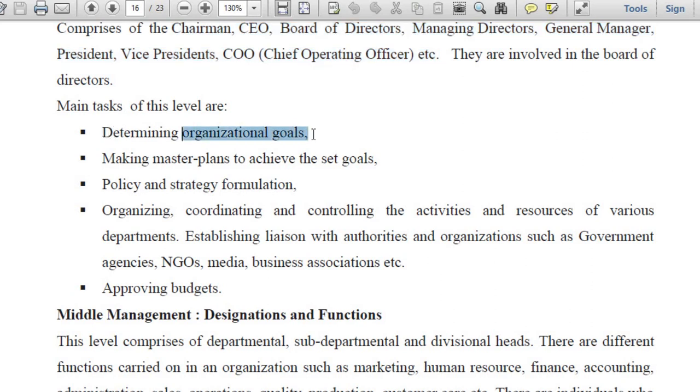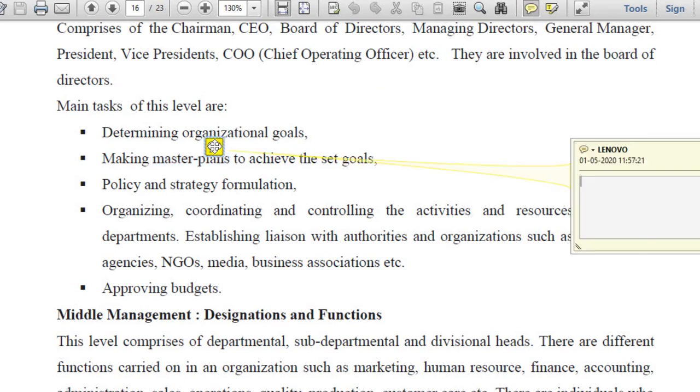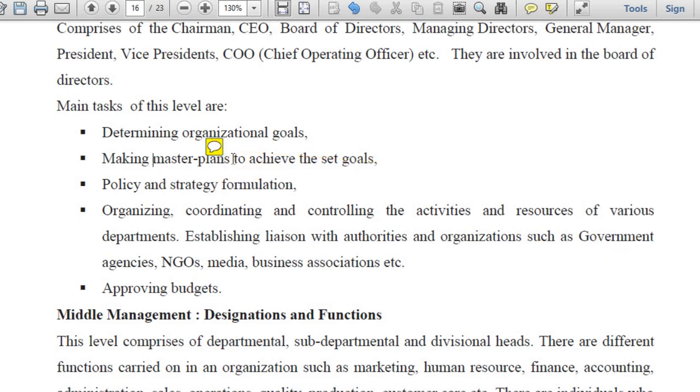First, determining the organizational goal. Overall, the organizational objectives are to be determined by them. Making the master plans. Now, what is meant by a master plan? What is the difference between a plan and a master plan? Master plan is basically the overall plan. So the master plan refers to the overall plan, and this plan is basically made by the top level managers.